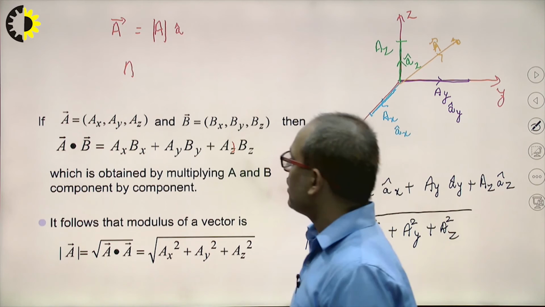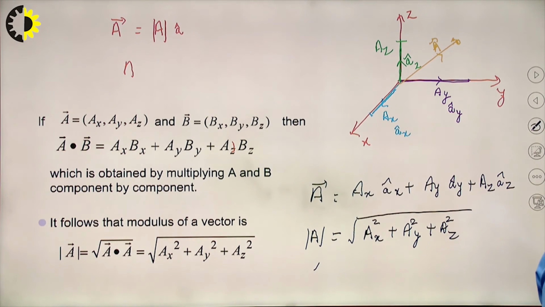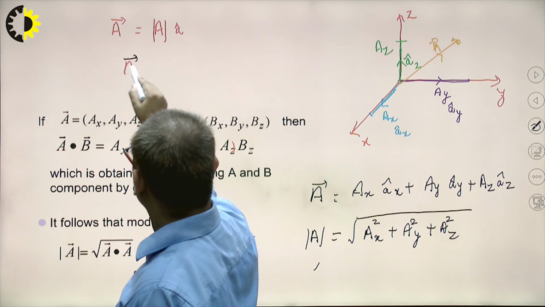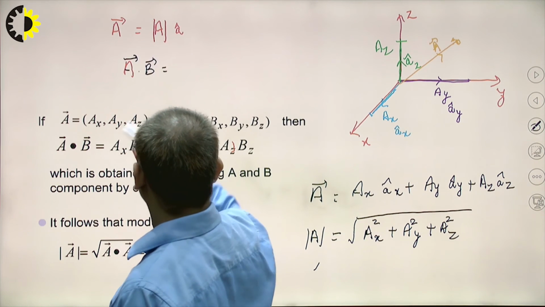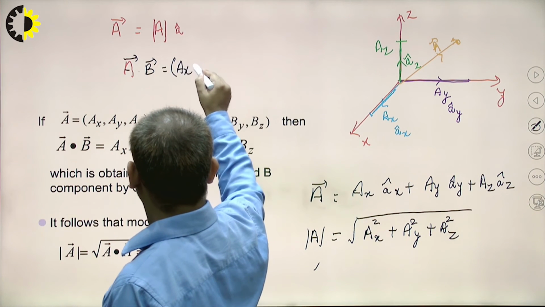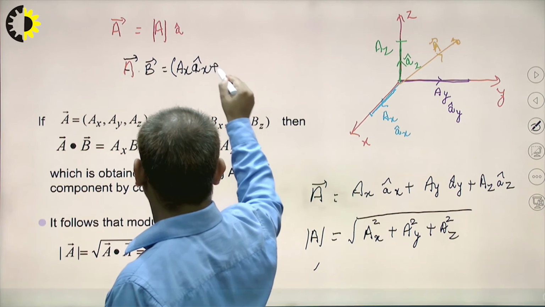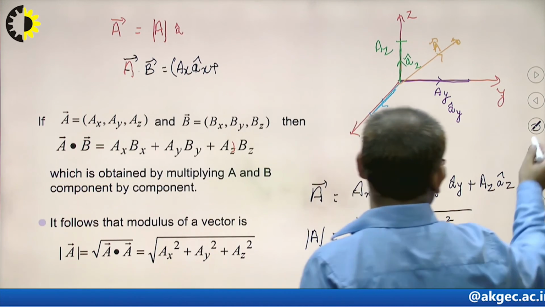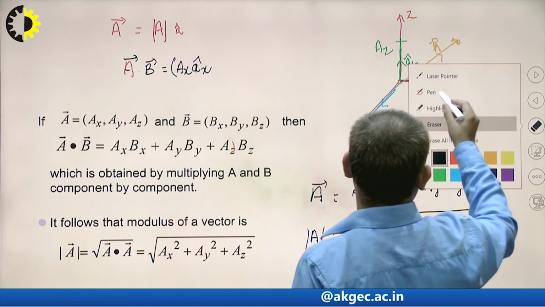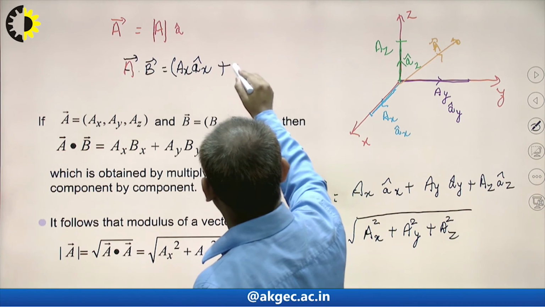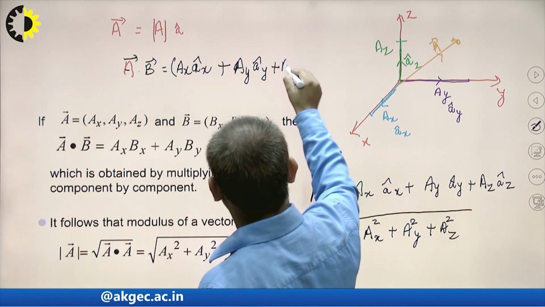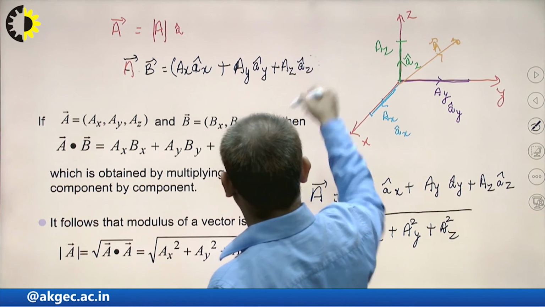Now see, if I want to multiply the two vectors, A vector dot B vector, what will it be equal to? You will see here, A vector is equal to Ax a cap x plus Ay a cap y plus Az a cap z.